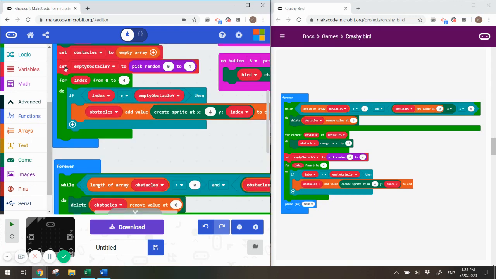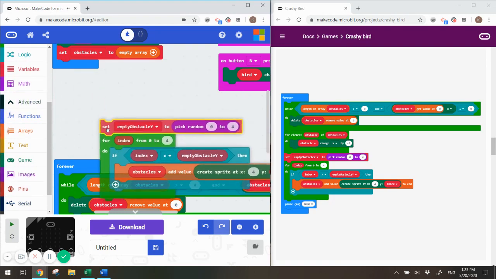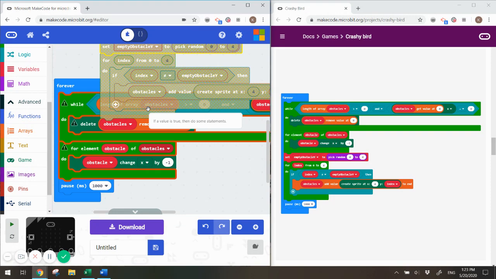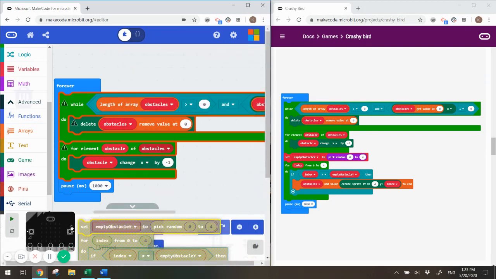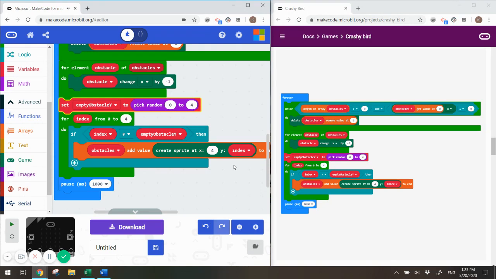So set empty obstacle y, if I click on that one, it's going to pull everything below it too. And then I'm going to scroll down, and I want to put it between this green block and the blue pause block. So I'm going to click on the set and put it above it, and then we're good to go.